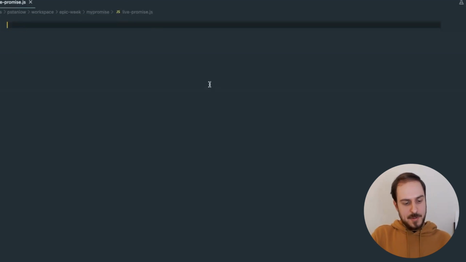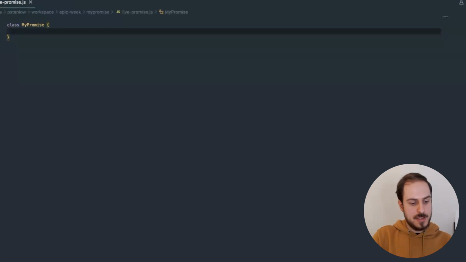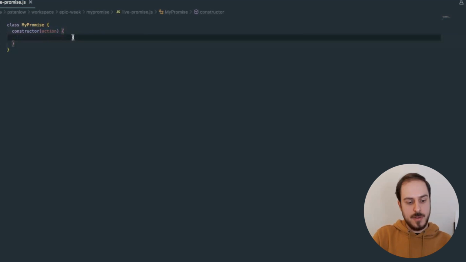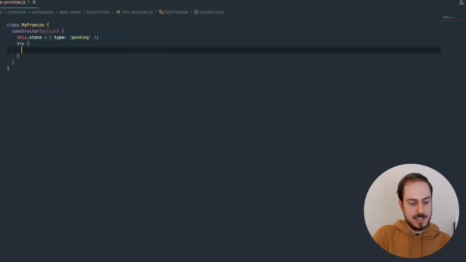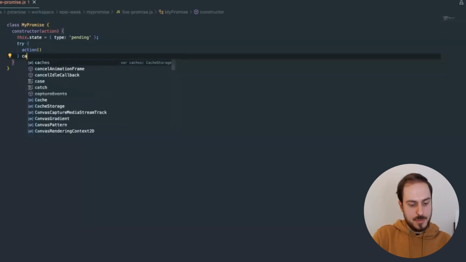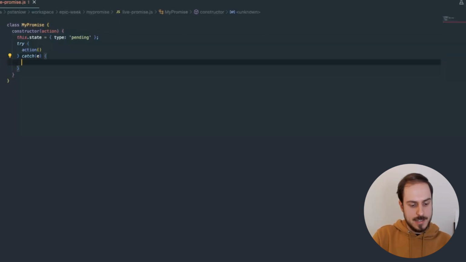So first, we'll write a class myPromise, and one of the things that you might remember from the slides is that there is a constructor that takes some action. So that's the function that takes resolve and reject. So for starters, we want to say that promise has some state, and that when you create a promise, it is pending. And what we do is we call this action in a try catch so that we can handle any error inside the constructing function.